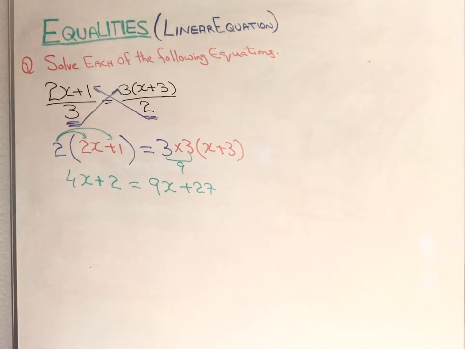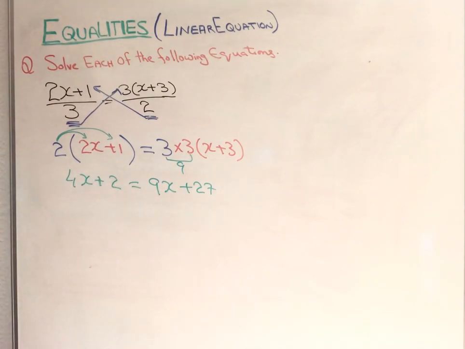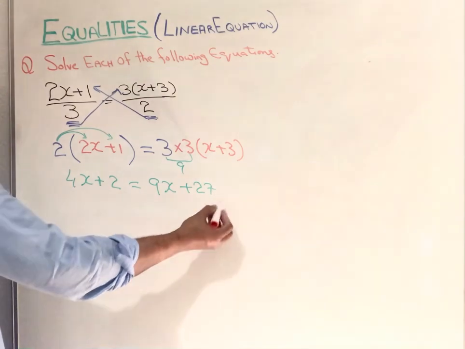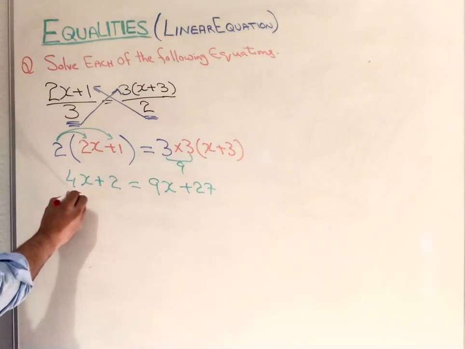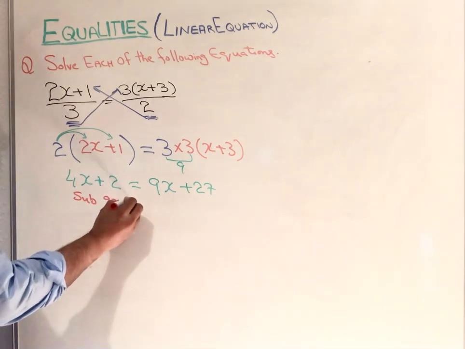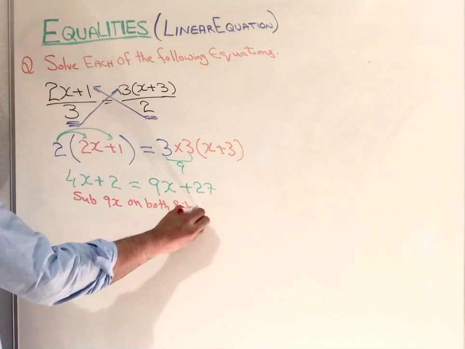Now you can bring 9x to this side. It is a positive value, so we need to subtract 9x on both sides.